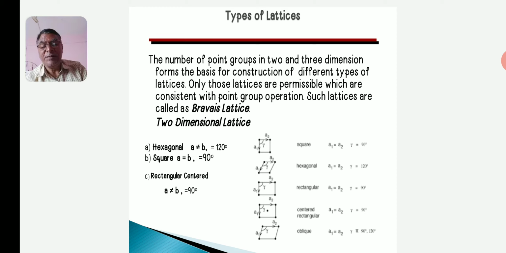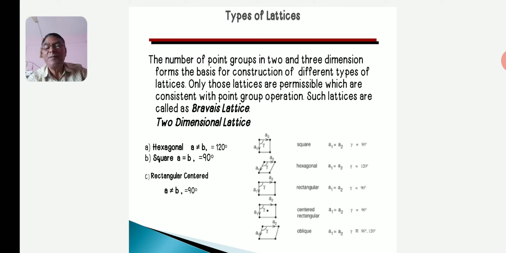Two-dimensional Bravais lattices. We can discuss two-dimensional lattices. The four crystal systems of two-dimensional space are oblique, rectangular, square, and hexagonal. The rectangular crystal system has two Bravais lattices, namely rectangular primitive and rectangular centered. In all, there are 5 Bravais lattices which are listed in table first, corresponding to point group.